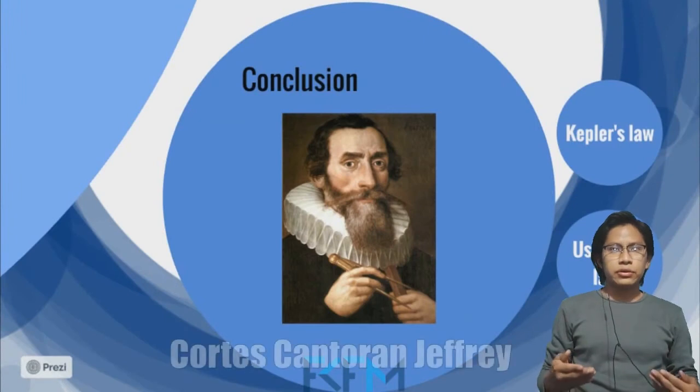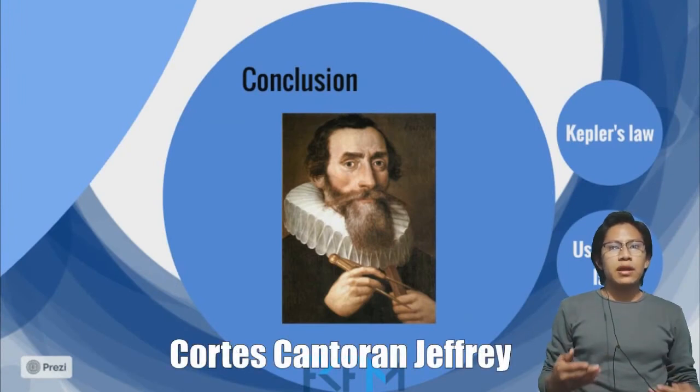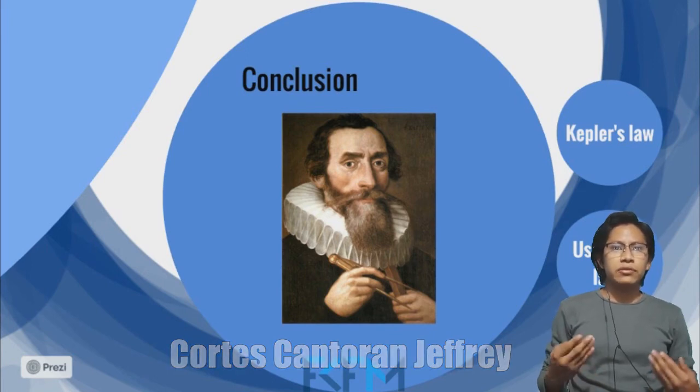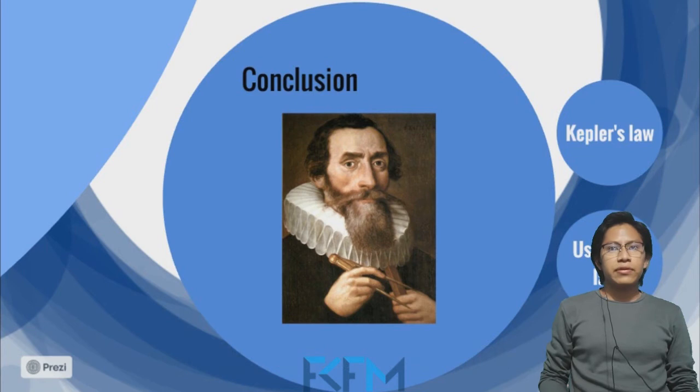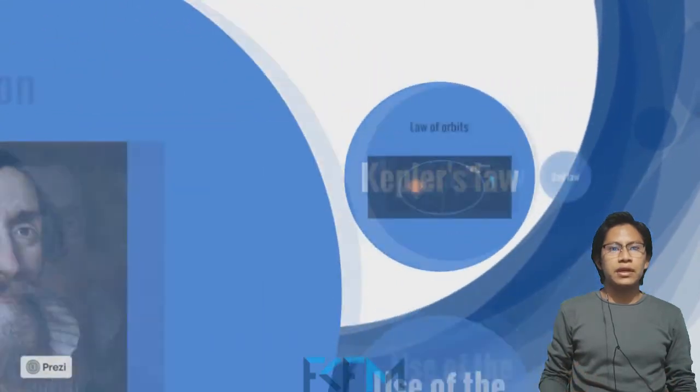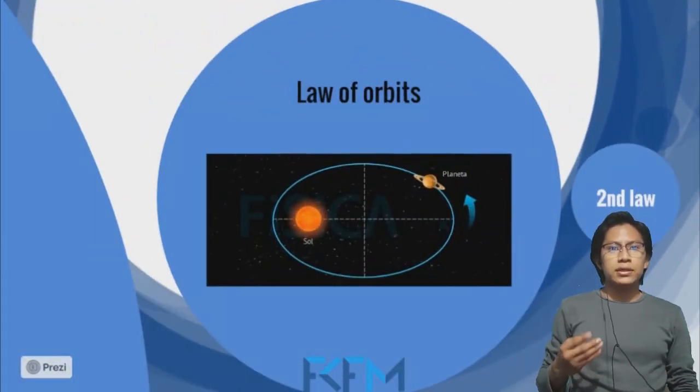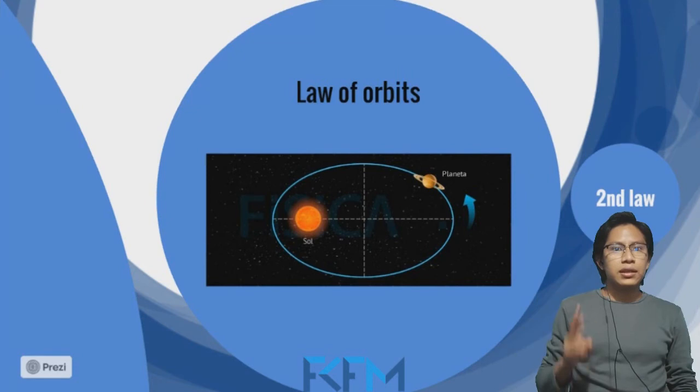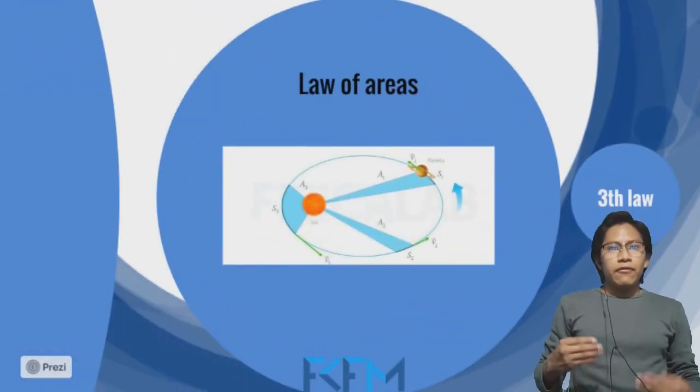In conclusion, Johannes Kepler was a very good scientist who lived from the year 1571 to the year 1630. He is credited with formulating the laws known as Kepler's laws, which are three. The first, the law of orbits. The first law, known as the law of orbits, ends the idea also held by Copernicus that the orbits should be circular. The second law, of areas.